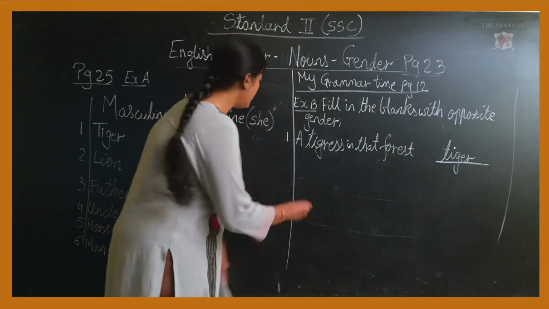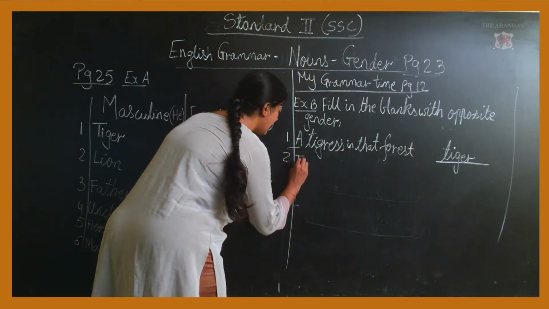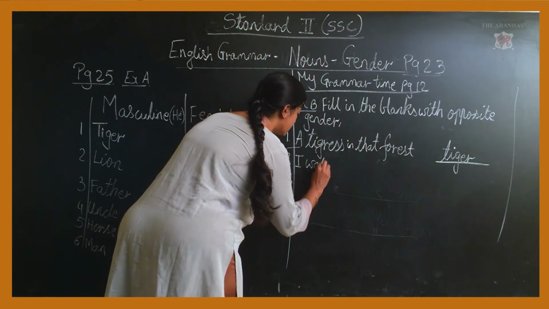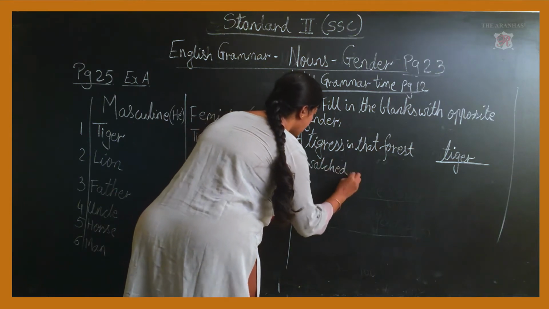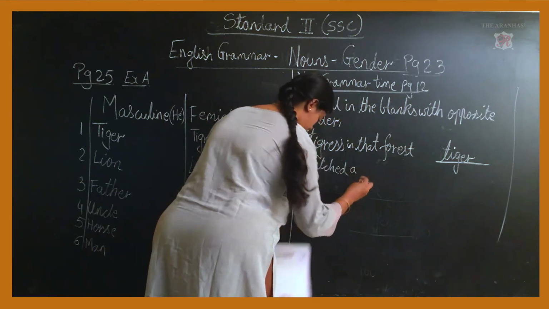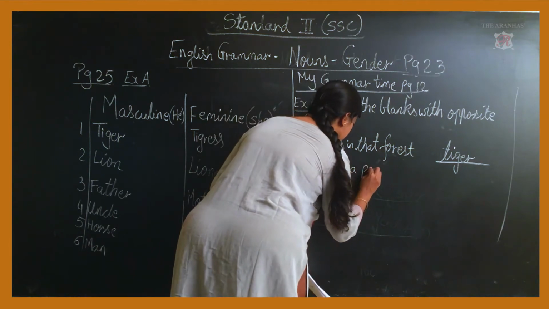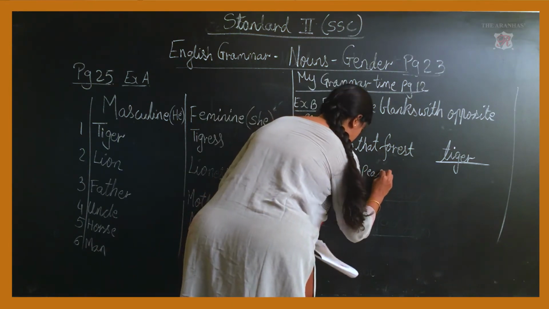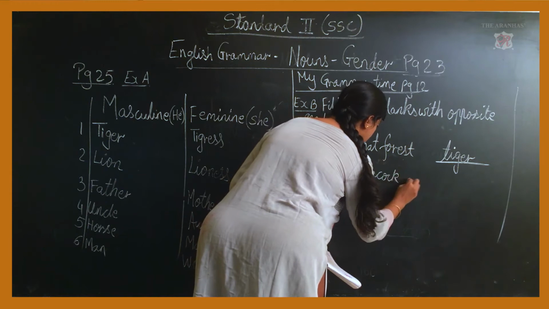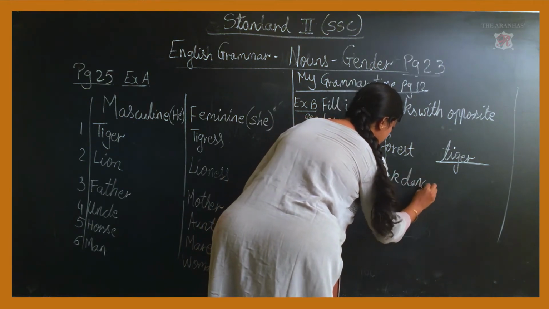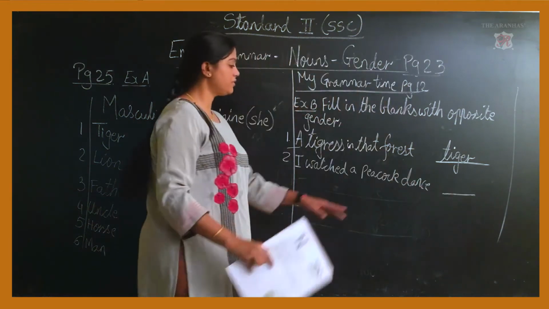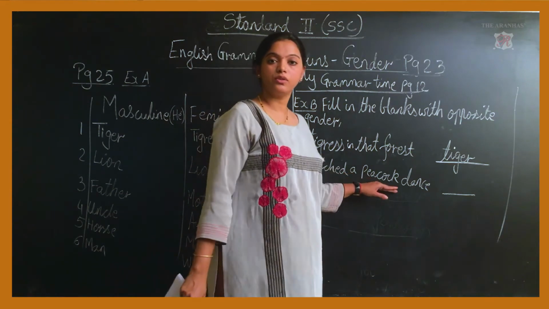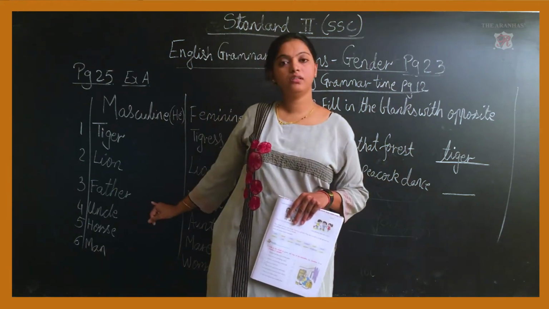Next one. I watched a peacock dance. Now over here children, peacock belongs to the masculine gender.